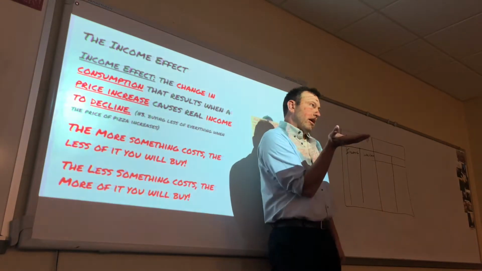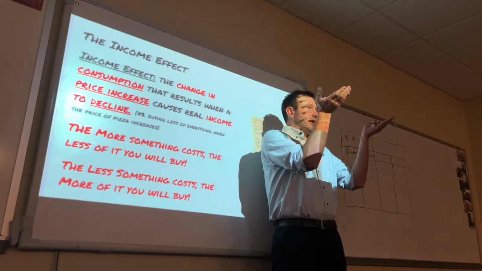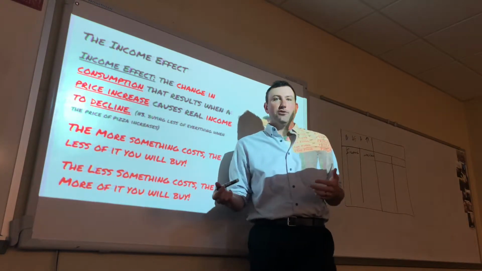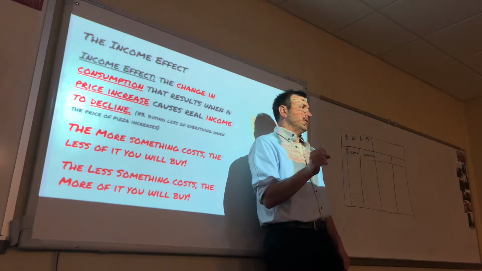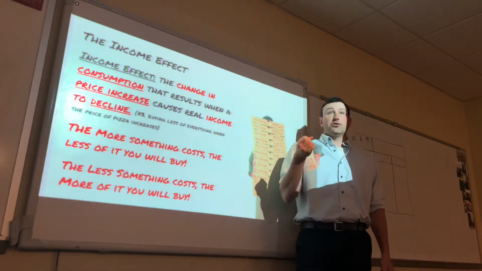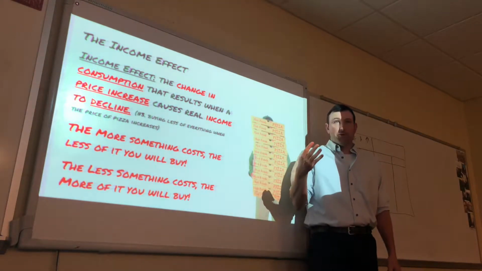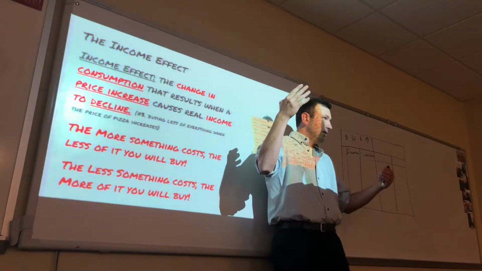So in general, if prices rise around us, the income effect says that you are going to buy less of things. Now, let's say that gas goes down to $1. Back in about 2010, gas was actually just around $1, if you can imagine that. In 2008 it was around $4 a gallon, so in a matter of two years, gas went from $4 all the way down to $1.